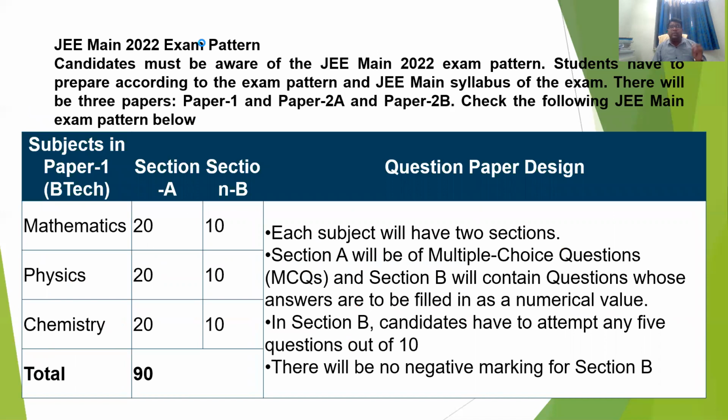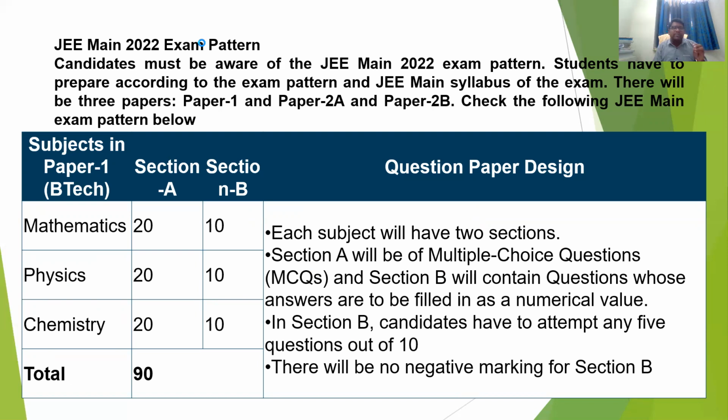Next, the JEE Main 2022 exam pattern. This was already explained clearly in the previous video: how many marks, how many questions you attempt, and how many questions are given. Just briefly, we will explain. Candidates must be aware of the JEE Main 2022 exam pattern and prepare according to the exam pattern and JEE Main syllabus. There will be three papers: paper 1, paper 2A and paper 2B.